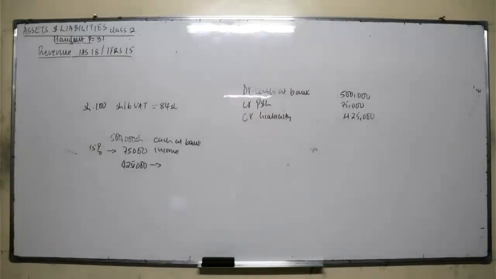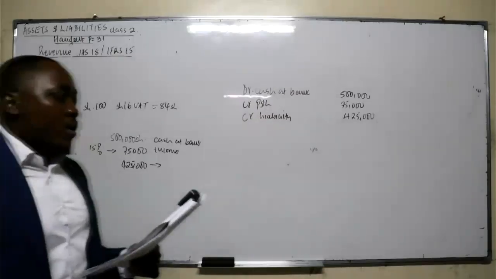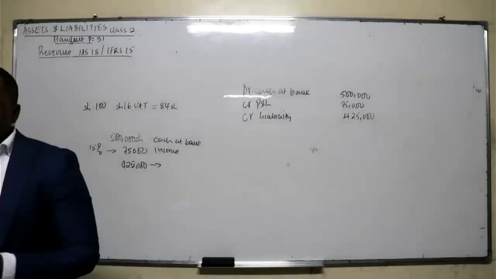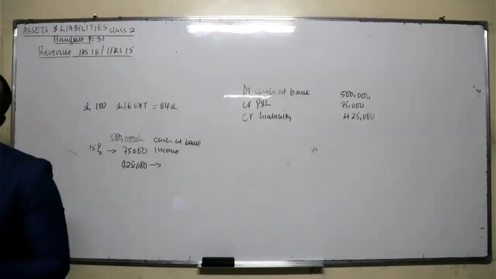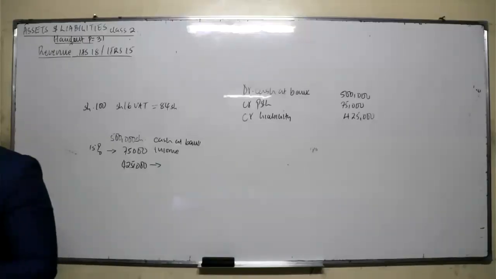Good. So measurement of revenue. How do we measure revenue? Now, revenue is measured at fair value of consideration received or receivable after taking into account amount of any trade discount. In short, it is the fair value. The amount the customer is supposed to pay you after factoring in the discount. That's how we recognize that.